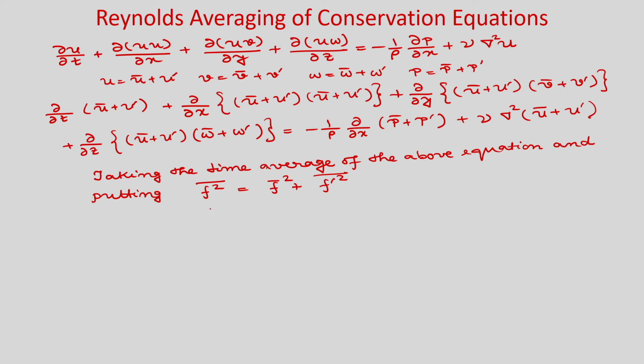And also you write \overline{fg} = f̄ ḡ + \overline{f'g'}, and \overline{f'} = 0. Okay. So, we will use these properties and we will simplify the above equation.